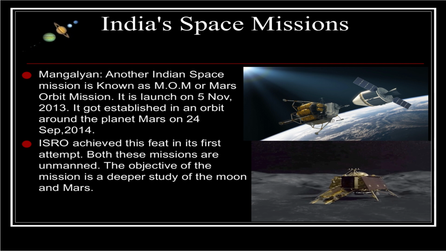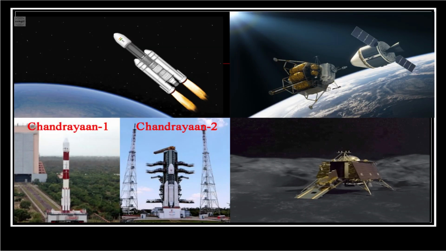The objective of this mission is a deeper study of the Moon and Mars. You can see Chandrayaan 1, 2 and Mangalyaan and other man-made satellites clearly here.